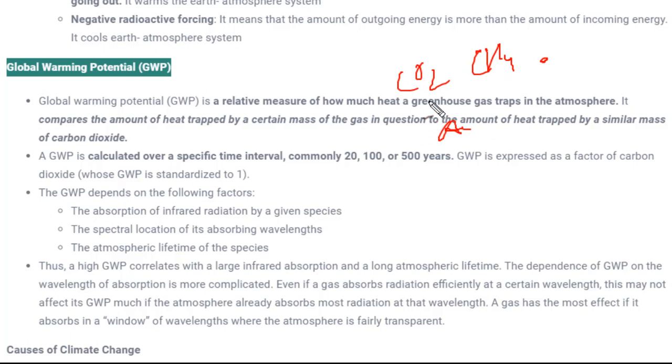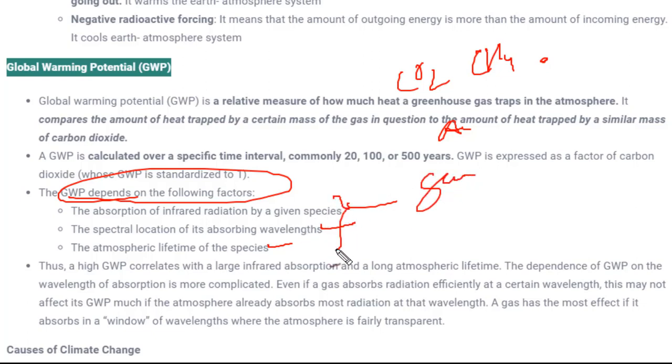So how much these gases have potential to trap the sunlight, or you can say the heat energy of the sun, that would be called global warming potential. Now this global warming potential depends on certain factors, like the absorption of infrared radiation by a given species, the spectral location of the absorbing wavelength, and the atmospheric lifetime of the species. So it's not only the gases which absorb the sunlight; there are certain species present on the Earth's surface or in water bodies which are responsible for absorption or radiation of this sunlight.